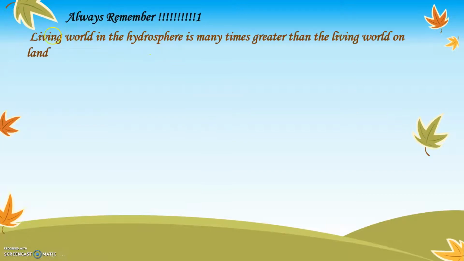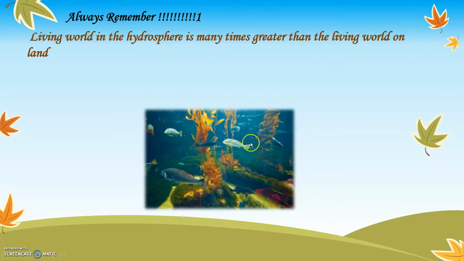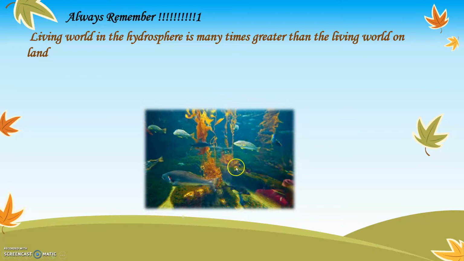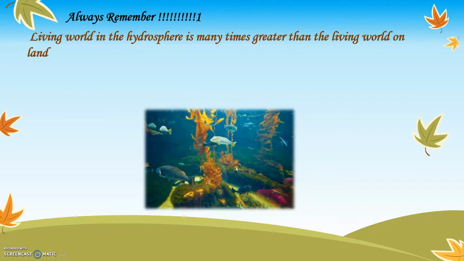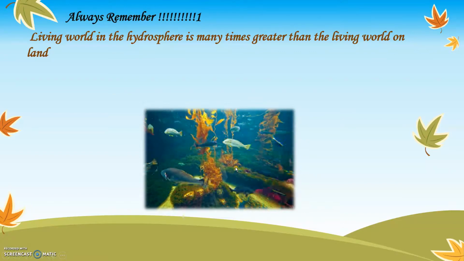Always remember, living world in the hydrosphere is many times greater than the living world on the land. Living world means all the living animals found in water are more than the living organisms found on the land. You can see that n number of different types of fishes and other aquatic animals are found in the water. Why? Because their quantity is more than that of the people on the land.